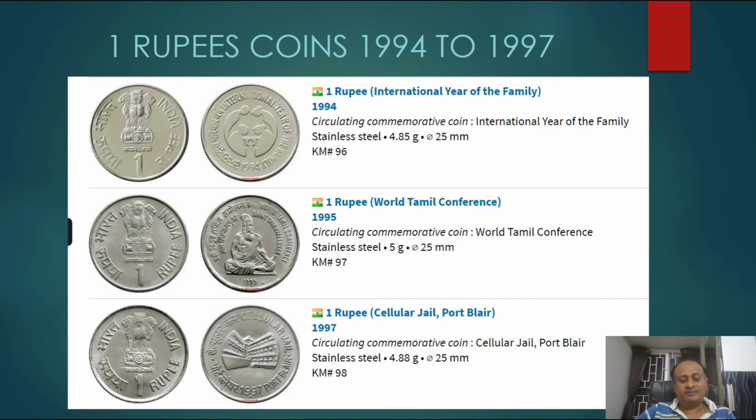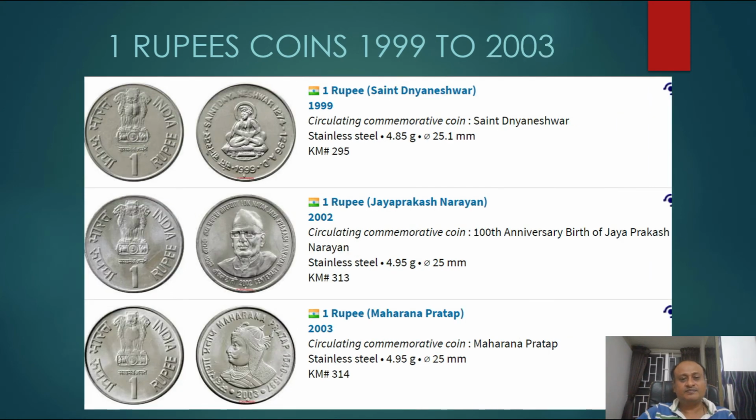And in 1997, you can see the Central Jail, Port Blair, which was minted. It is 25 mm and stainless steel, a 1 rupee coin. And in 1999 to 2003, these are the three different coins which are circulating. These are all circulating commemorative coins.